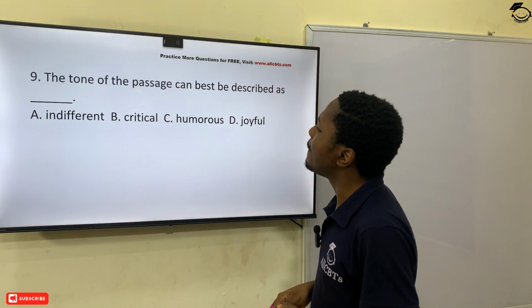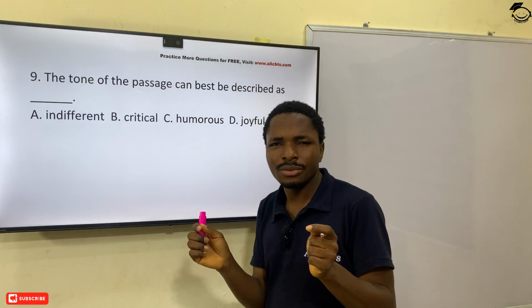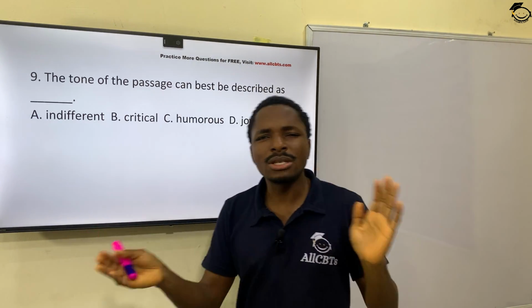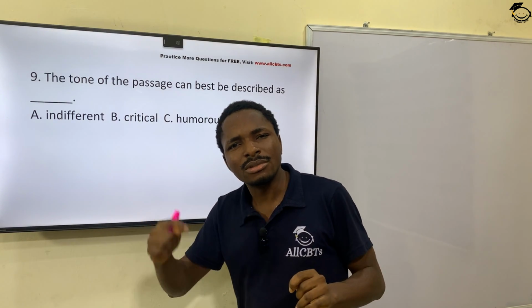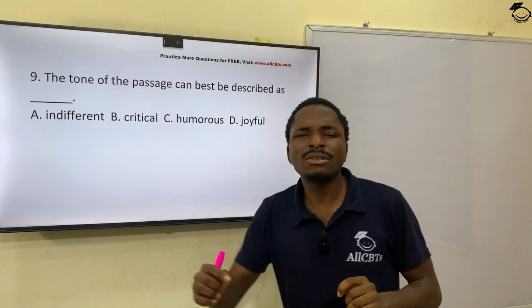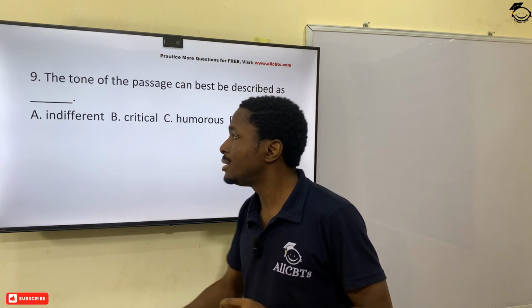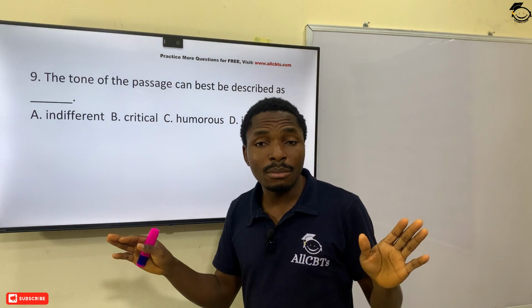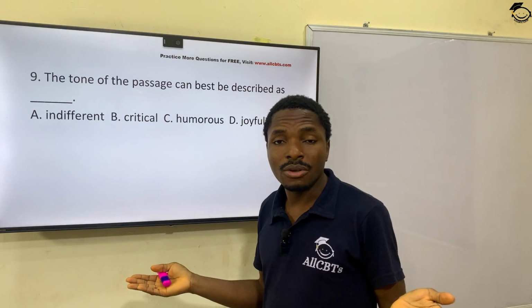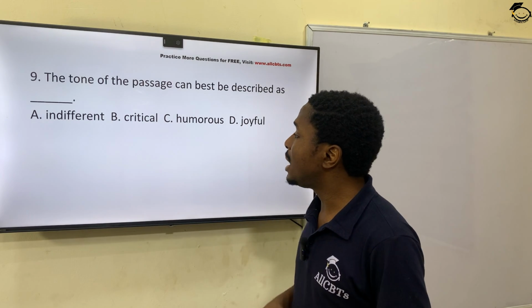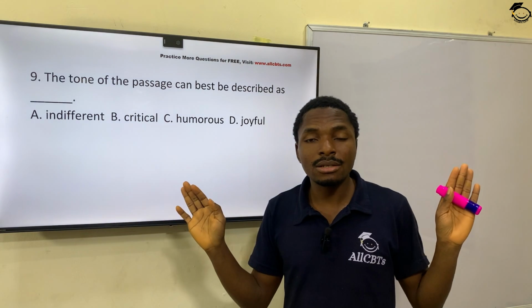Question 9. The tone of the passage can best be described as? What is the tone? Indifference, meaning supporting no side, just in the middle. Critical means driving to the source, trying to find out the root problem or the source problem for hunger. Humorous, laughable. Is it funny? It's not funny. Joyful? It's not joyful stuff. It's actually talking about hunger. So we are in between these two. Is it indifferent, supporting no side, or critical?